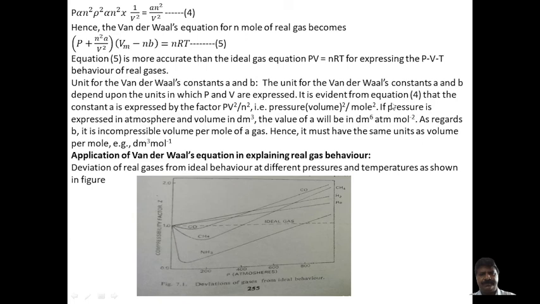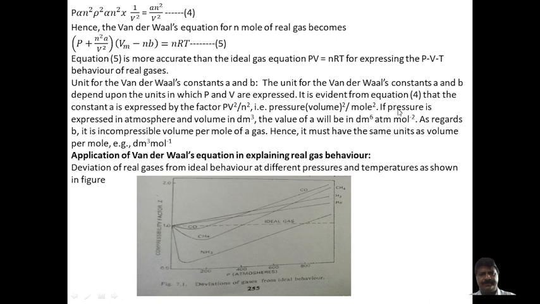It is evident from equation 4 that the constant is expressed by a factor PV square by n square, that is pressure into volume square divided by mole square. If the pressure is expressed in atmosphere and volume in dm cube, the unit will be dm6 atmosphere per mole square.